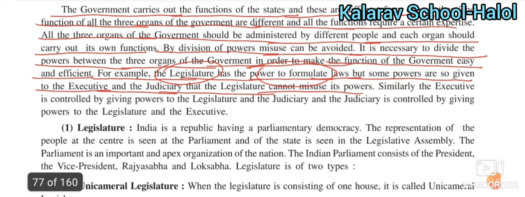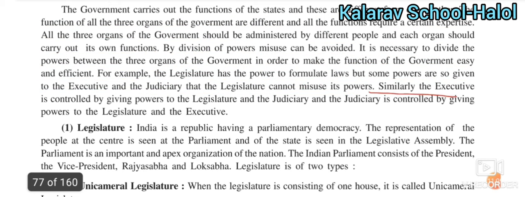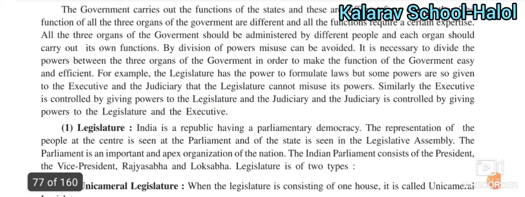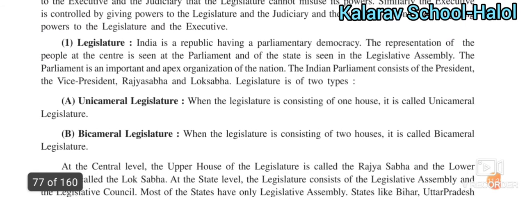The legislature does not have the authority to misuse its power. Similarly, the executive is controlled by giving powers to the legislature and the judiciary, and the judiciary is controlled by giving power to the legislature and the executive. So this is the main thing about the legislature and executive.